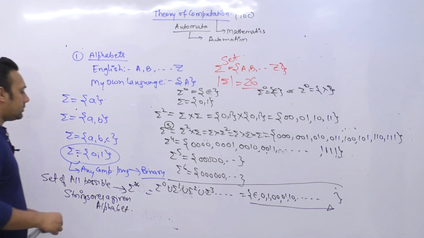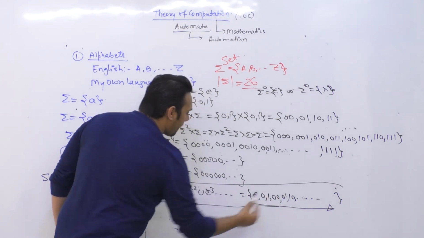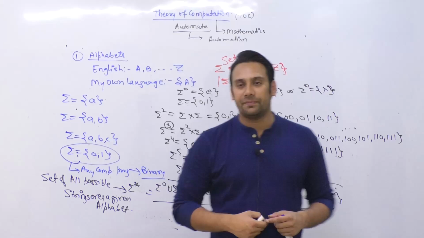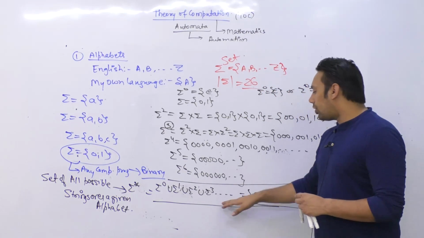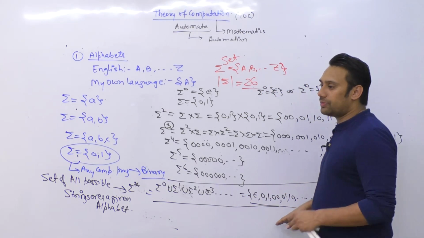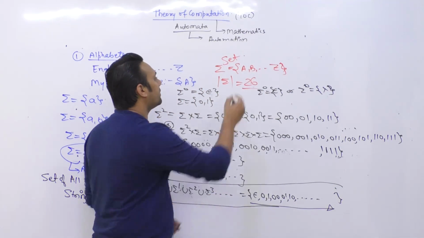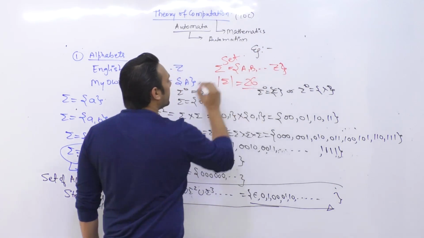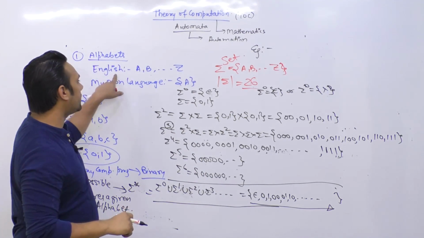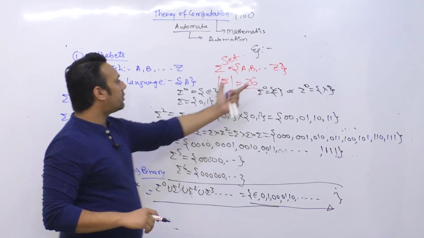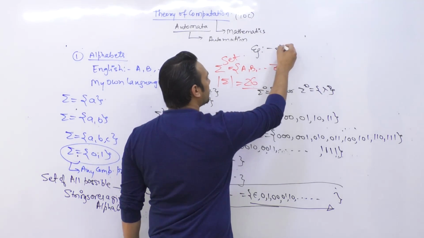Correct. Now in this case, for a language, we say that all of these strings, all the possible strings, are not valid. Okay, for example, if I take English language, the set of summation is A to Z, correct? So for this language, what is summation star for English language?